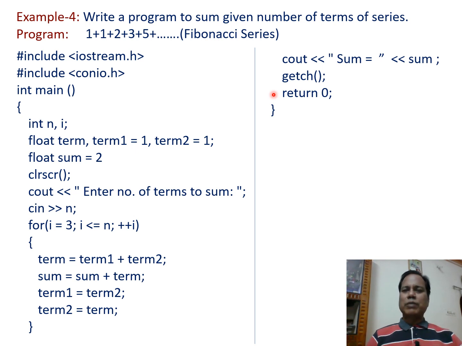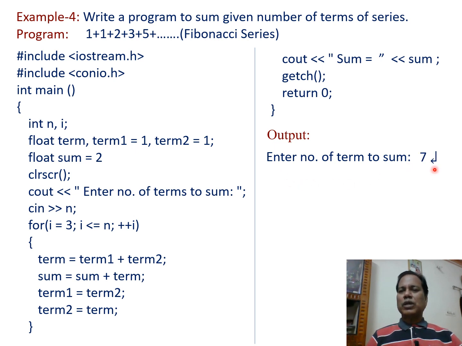So when this program is run, we get output like this one. First, enter the number of terms to sum. So suppose the user enters n, that he wants to add 7 terms. So here mentioned is 1 plus 1 plus 2 plus 3 plus 5. There are 5 terms. The next term is going to be 8 and the next term is going to be 13. So all these terms when added will give the output 33.